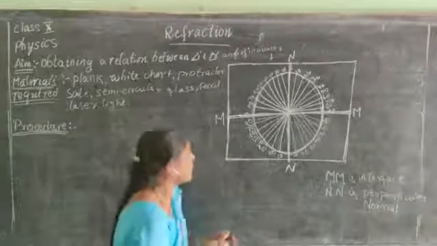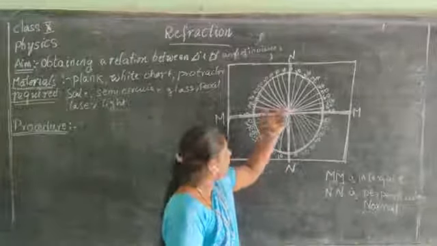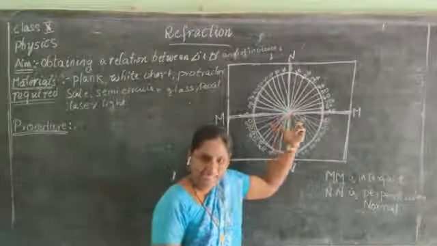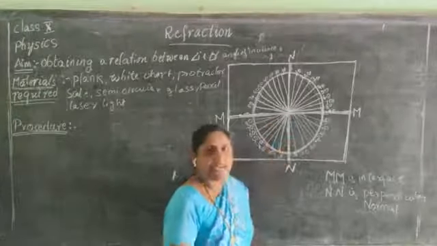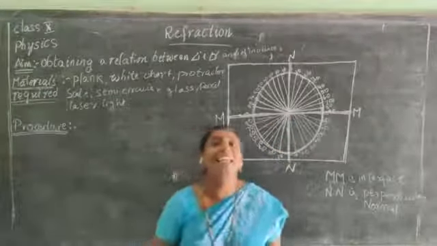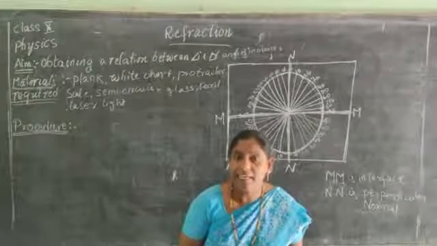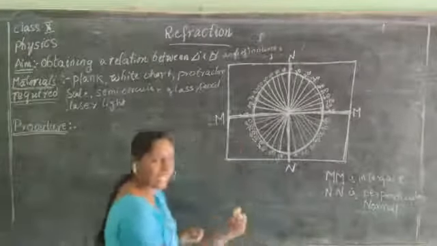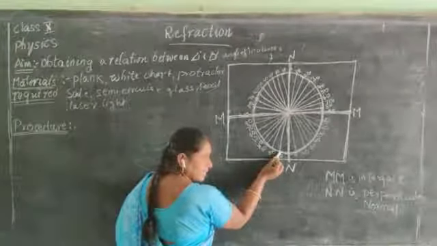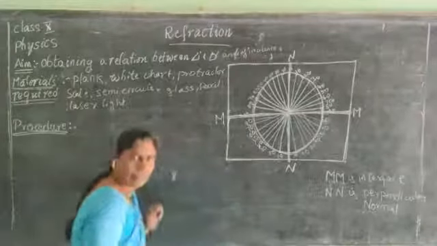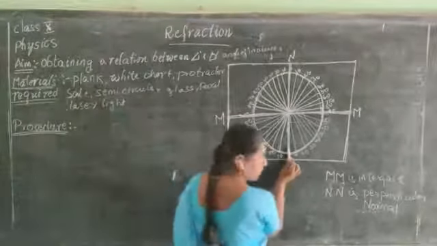So after you have marked these angles, now take the laser light. Now we are supposed to take the laser light. Try to focus the laser light at 10 degrees. First, you take the laser light and place it on the normal.